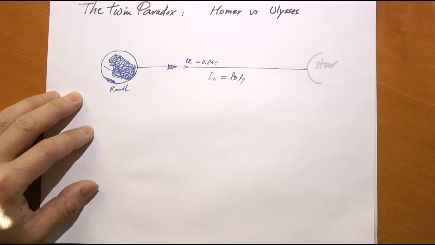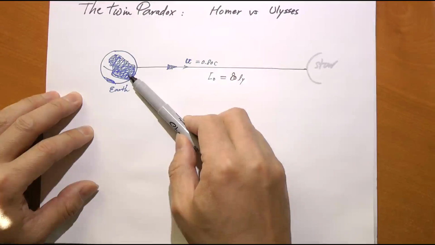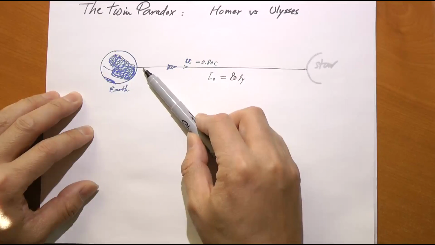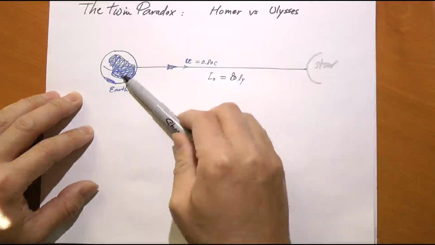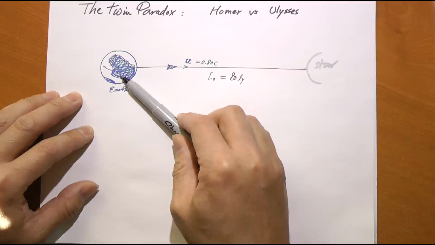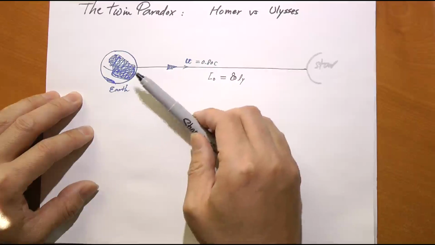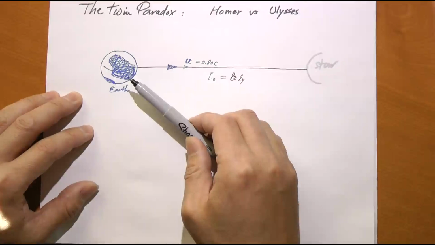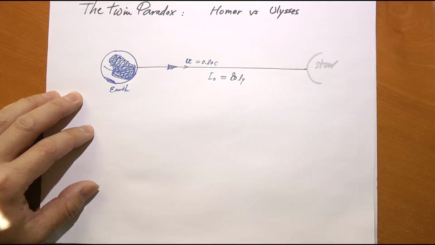But where's the paradox? Well, the paradox lies in how Ulysses views what's going to happen. Ulysses says, okay, it takes me a certain number of years to go this way and come back, so I've aged this many years. But if I look at what happens on Earth through my telescope, I will find that everything is slowing down for Homer because of time dilation, right? Because he's moving relative to me. And therefore, he should have aged less by the time I meet him again. So Ulysses believes Homer would be younger, but Homer believes Ulysses would be younger.